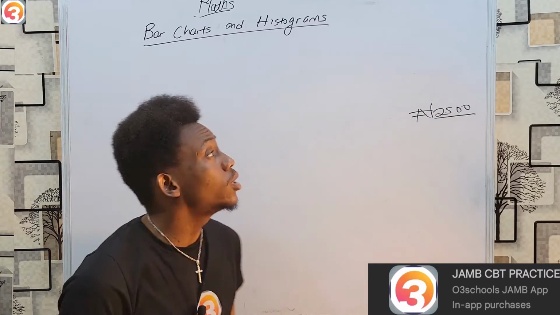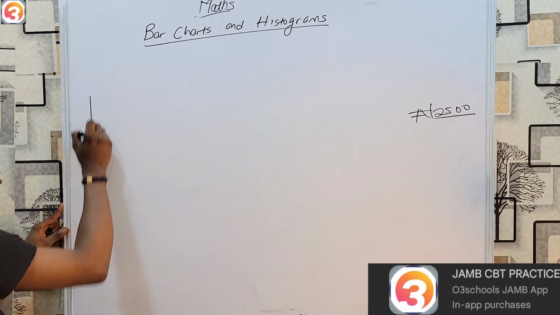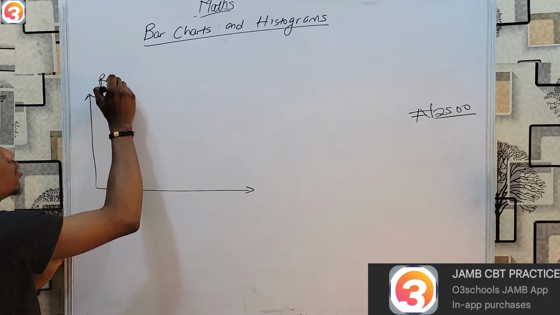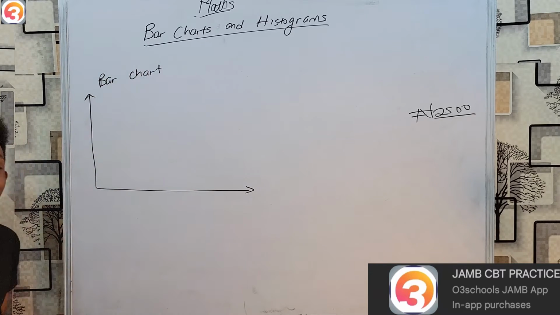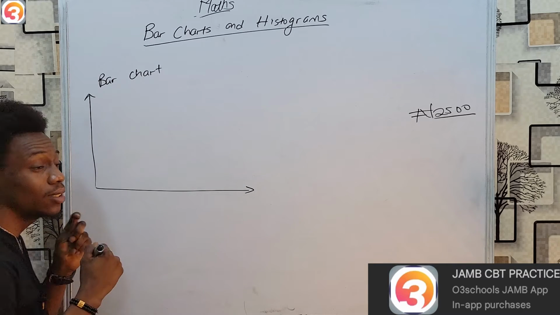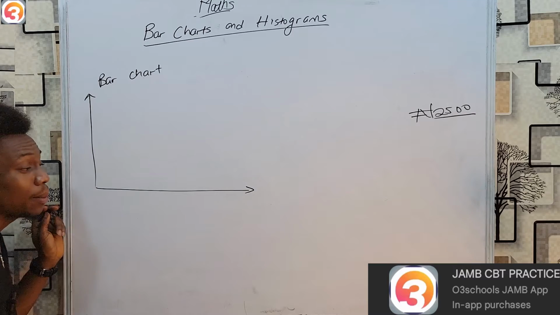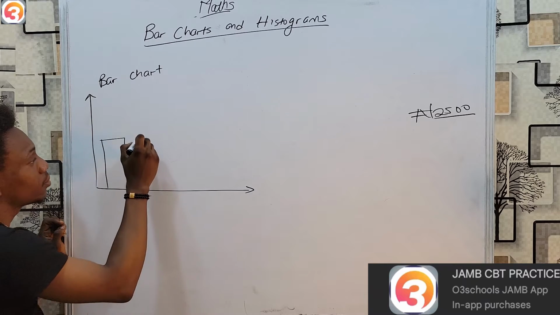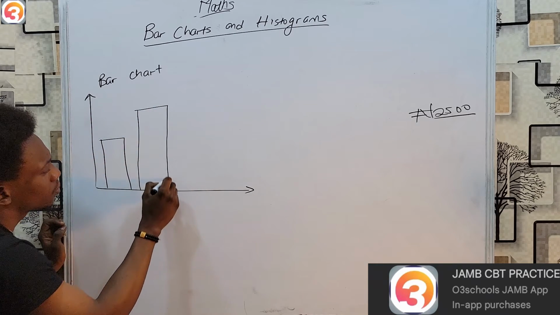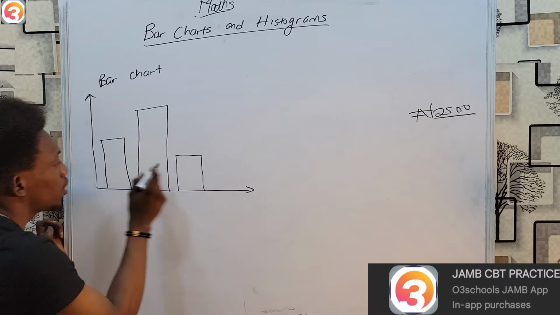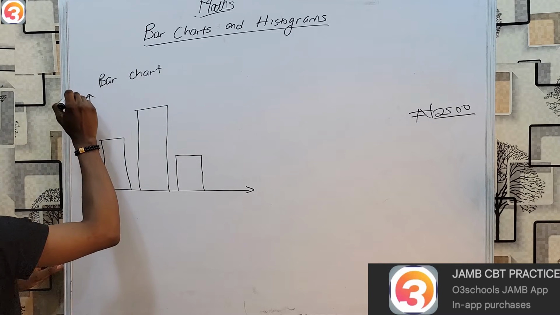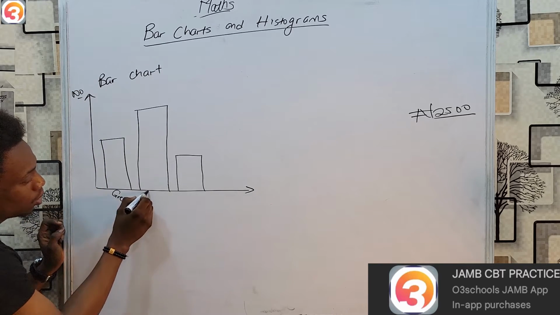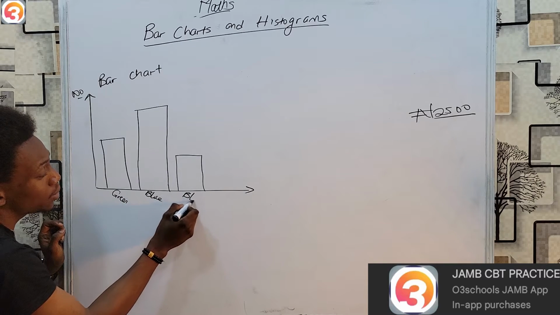So, what's the difference between a bar chart and a histogram? Well, they both use blocks, but in a bar chart, each data can be represented separately, and there are spaces between the blocks. Say, for example, we are representing something of this nature. This part of the bar chart is usually calibrated in numbers, while here we could say this is green, this is blue, and this is black.